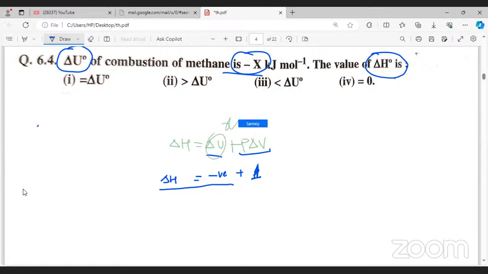Suppose this is minus x. Whatever this value is, delta V will be positive, so we always have minus x plus something. It will reduce its value, that means increase its magnitude. So del H is greater than del U.